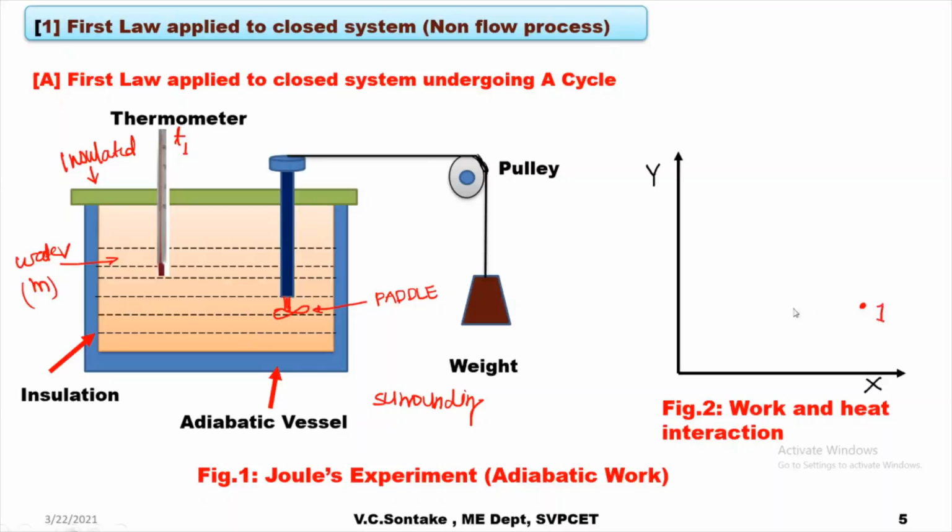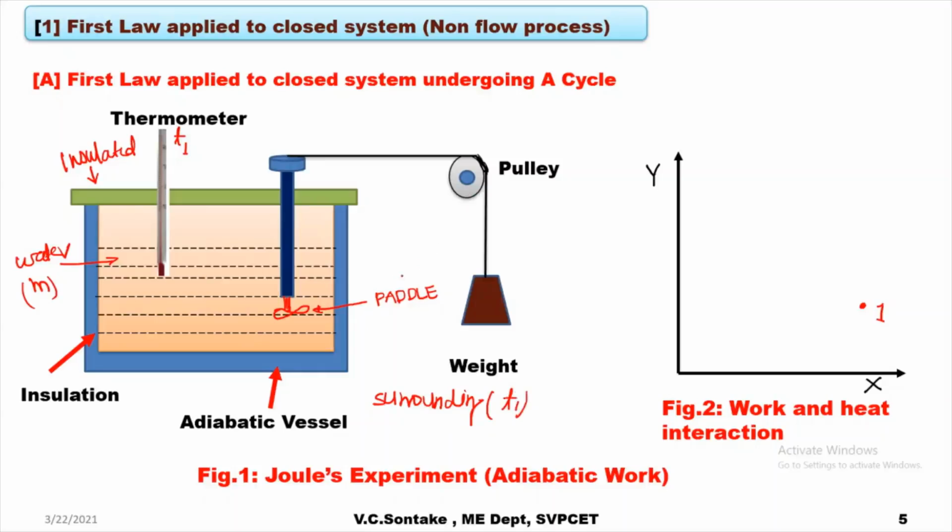At this point of time, I won't bother what this property y and the property x is. Now, initially, some work is done by this paddle wheel on this known mass of water having the initial temperature T1. Initially, the temperature of the water T1 will be equal to the temperature of its surrounding T1.